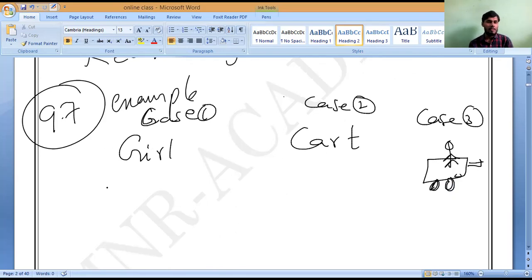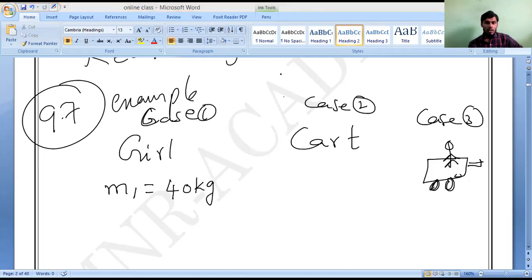Now what is the girl mass? Initially M1 is 40 kg. Everybody, Laksha, Samya, Manya, what are you doing? Speak. So what are they giving? Girl mass equals 40 kg. What is her velocity? Initial velocity, before jumping into the cart. How much? 0 meter per second.